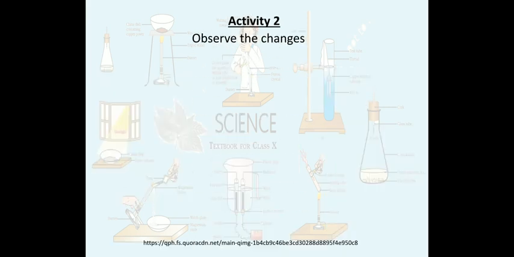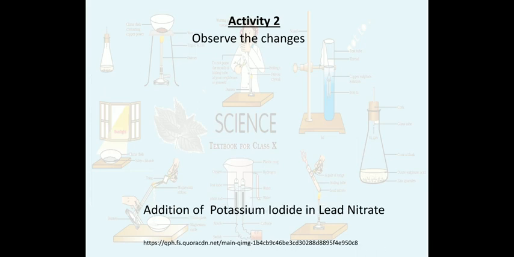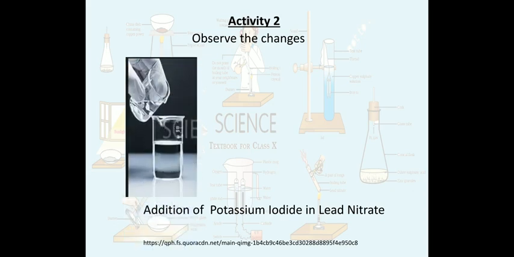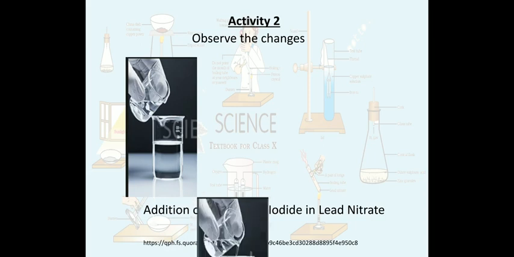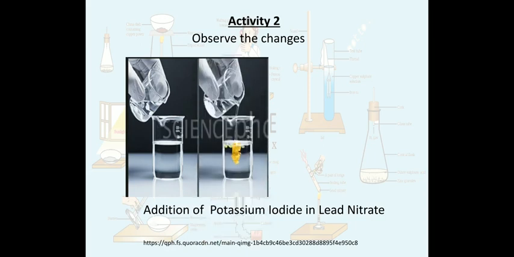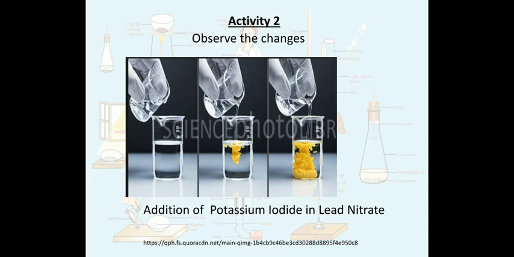In activity 2, observe the changes when we add potassium iodide in lead nitrate solution. What will happen when potassium iodide is added into lead nitrate? A yellow color precipitate, or the solution turns yellow. Okay, so there is a change.